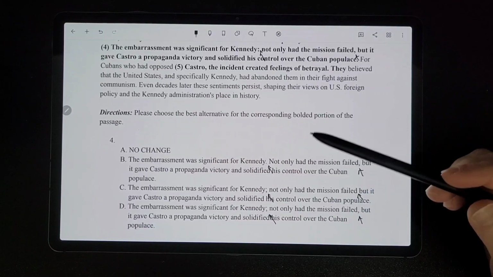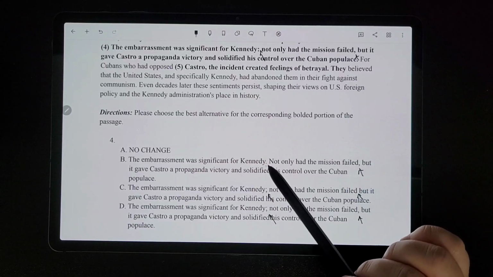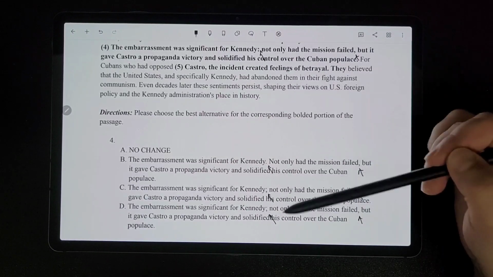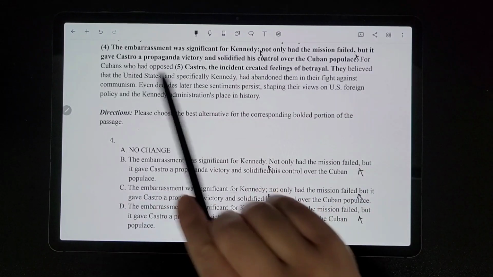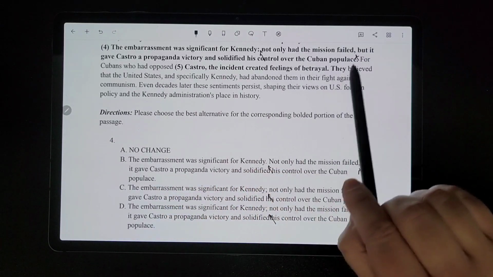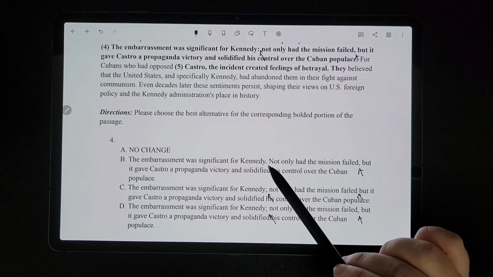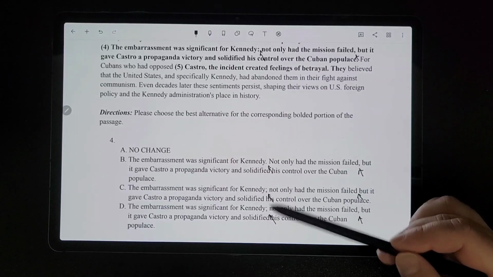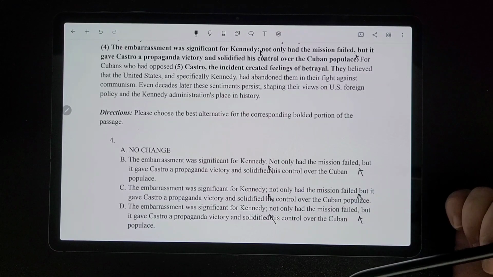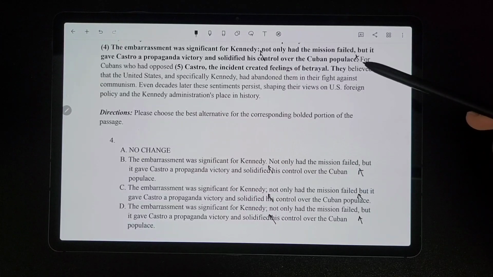So with the first portion, where we're deciding what kind of punctuation do we need here? Technically, all of these could be correct because you have an independent clause first. The embarrassment was significant for Kennedy, and then it expands or clarifies on that, which is one of the rules with the colons. And then an independent clause can be followed by a period also, or a semicolon. So that's all good there. So it looks like the main difference we're deciding between is this comma, whether it needs to be there or not.